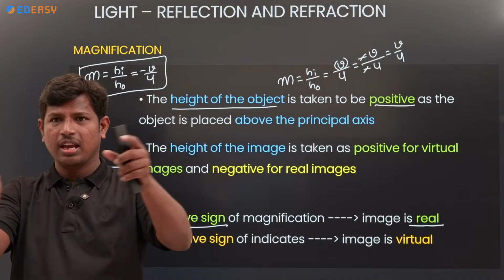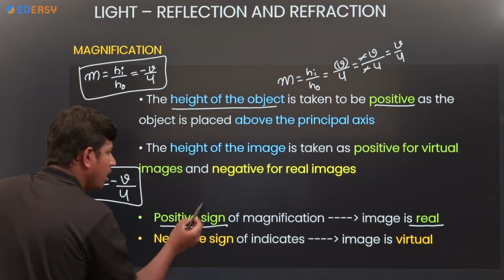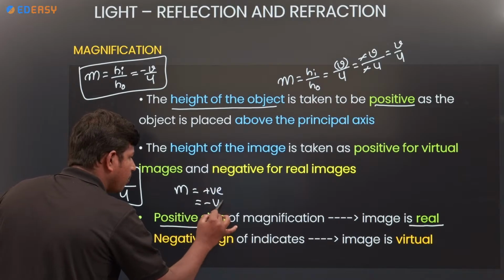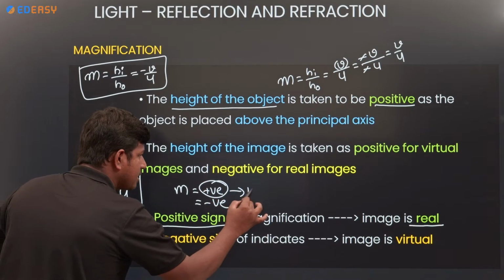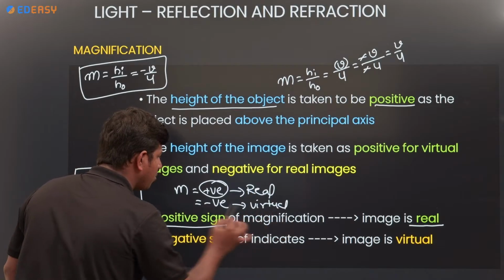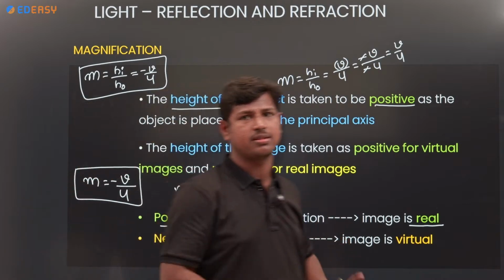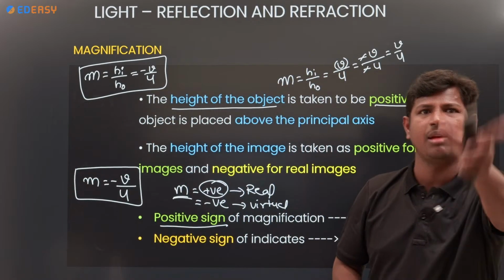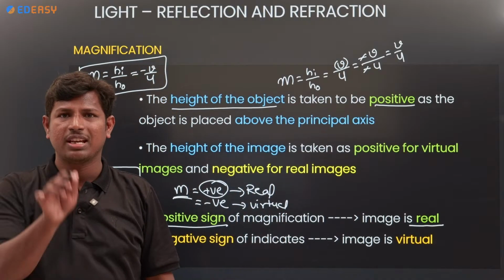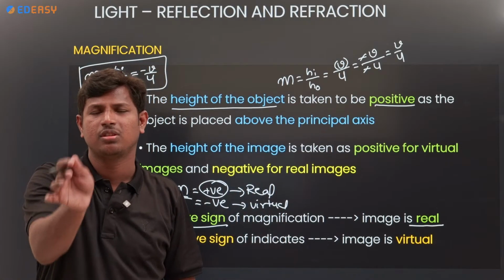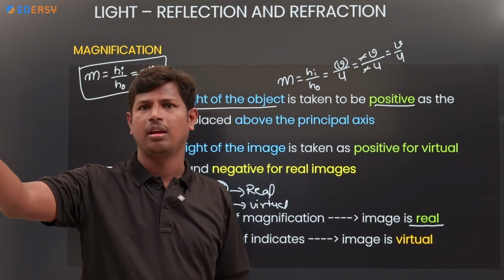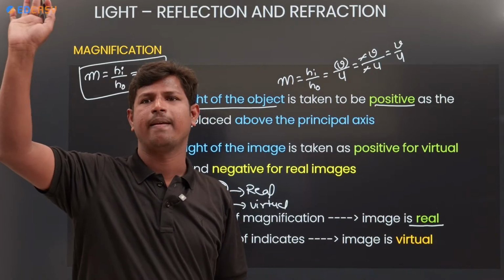Clear? So we have to check whether the magnification value is plus or minus. Plus means real image, minus means virtual image. That's it. Just remember the signs: plus real, minus virtual. Minus by minus cancels, giving a real image.